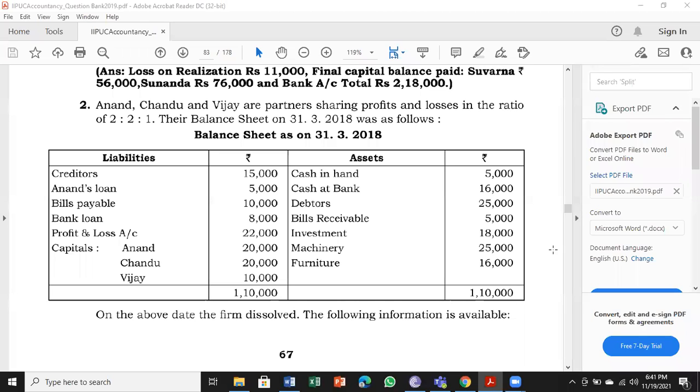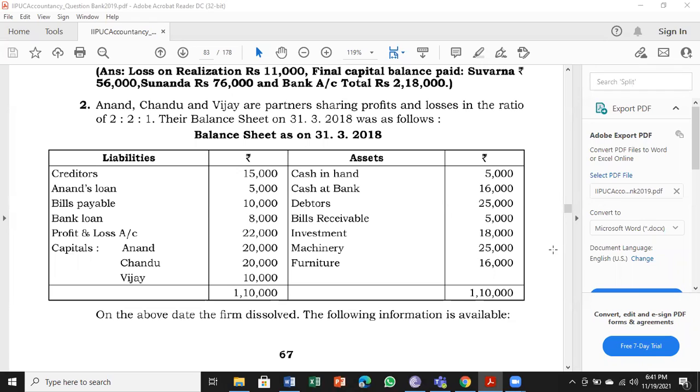Look at the asset side. You have for the first time cash in hand as well as cash at bank. Both are there. Next, debtors, bills receivable, investment, machinery, and furniture. So, except cash in hand, cash at bank, the remaining 5 are the assets which can be converted into cash that we have to transfer to debit side of realization account.